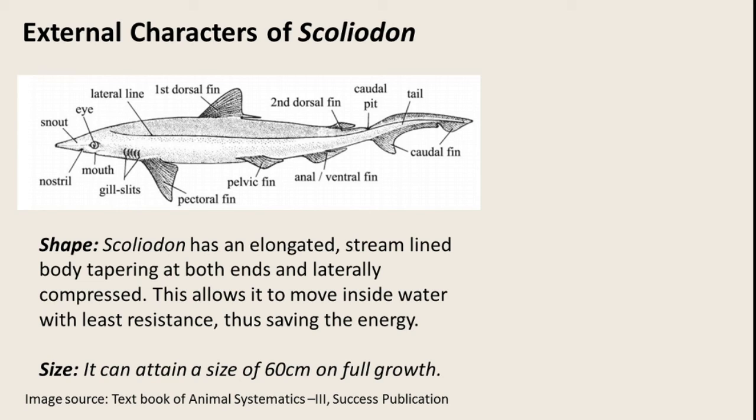Lateral compression of the body will be seen. Because of this kind of body structure, it is allowed to move inside with least resistance. So anything which creates a lot of resistance is avoided in this kind of body structure, and this saves a lot of energy.